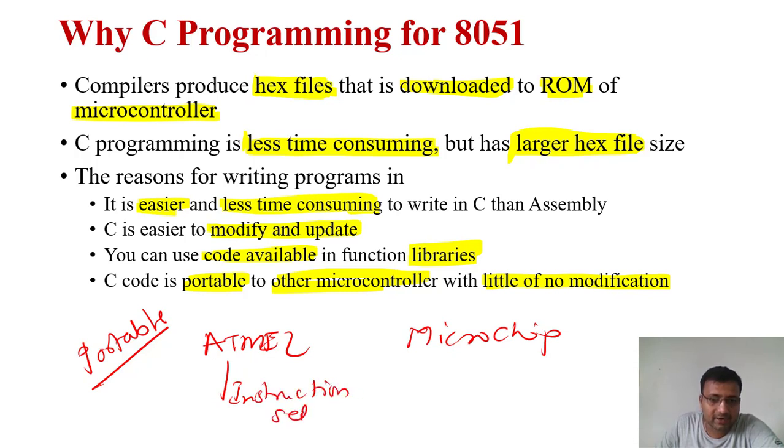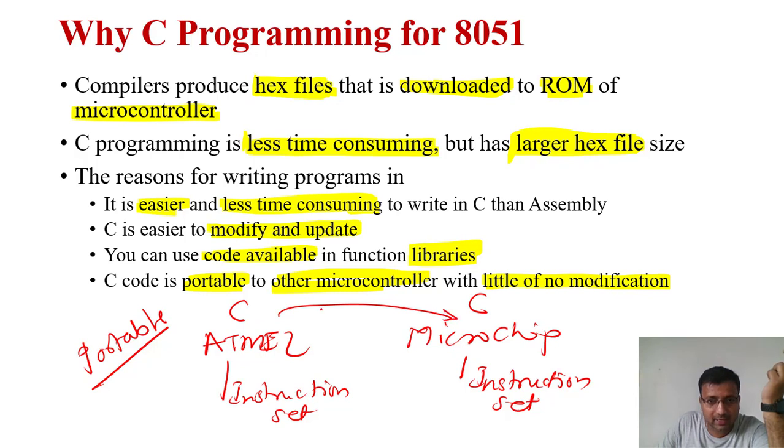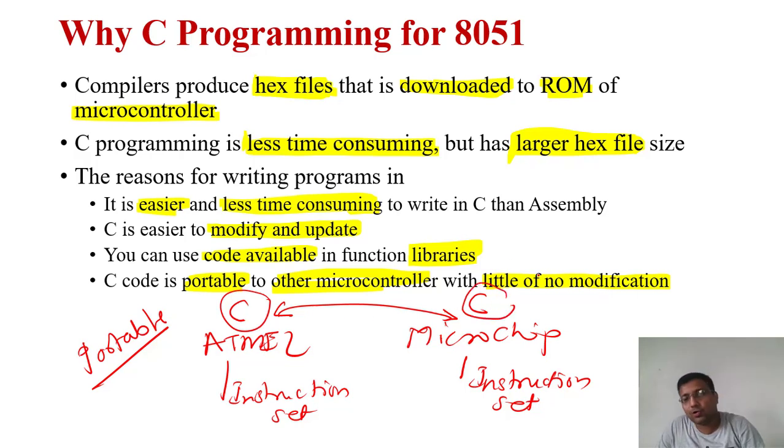The instruction sets of Atmel and Microchip are different, but if you write the code in C, interporting or transfer of the code is possible. We can use the same code for Microchip with little or no modification. If the port names are changed, we can change those names, and the same code will work for Microchip as well as for Atmel. So this is the major advantage of the C language.